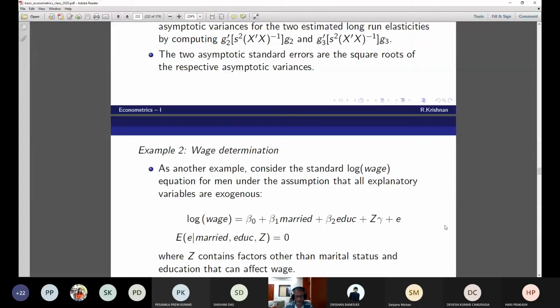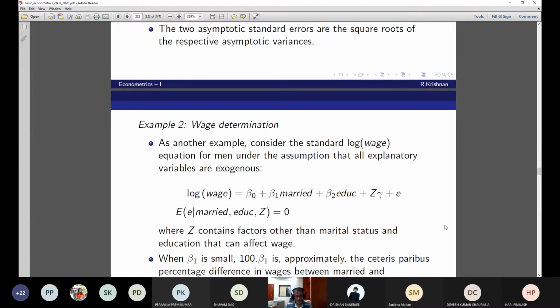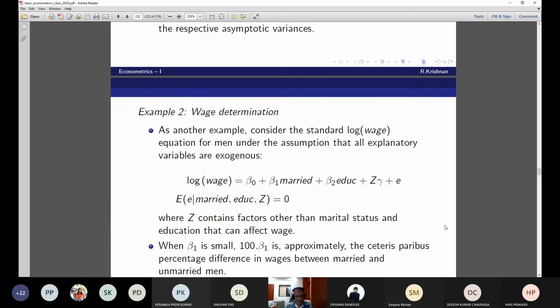Okay, concentrate on this beta 1 now. Let's come to beta 2 later. When beta 1 is small, we have seen this before. Beta 1 is small, I mean, it's not big. 100 into beta 1 is approximately the ceteris paribus percentage difference in wages between married and unmarried men. We have seen a correction. If beta 1 is large, this one is going to give you a very spurious picture. And we had discussed how to calculate the exact percentage difference in wages. What is that?